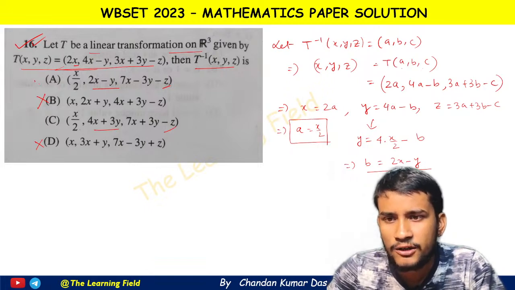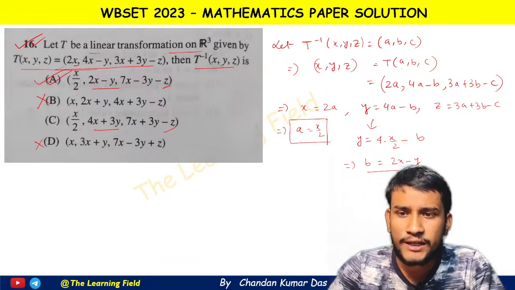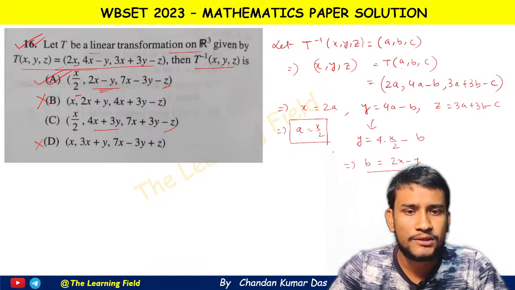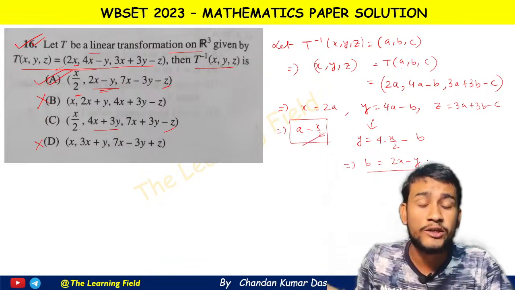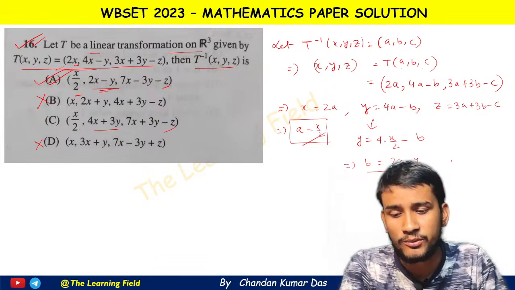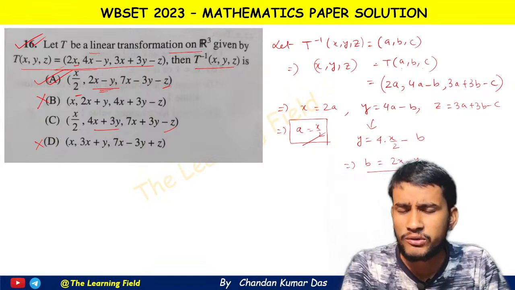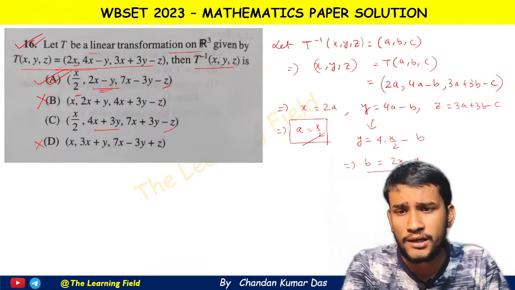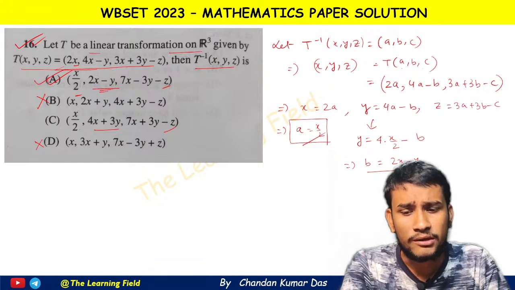So here clearly option A is correct. Since we get the values of a and this is b, so this is the correct option. We don't need to proceed further calculation. Or you can check, then you may do the calculation.